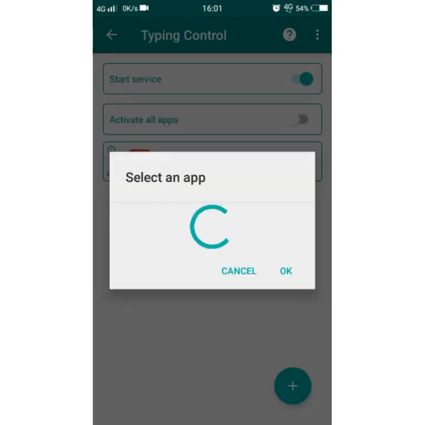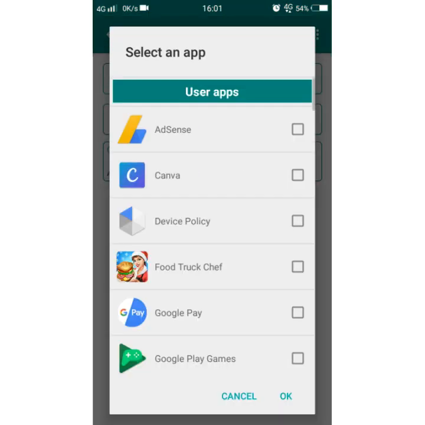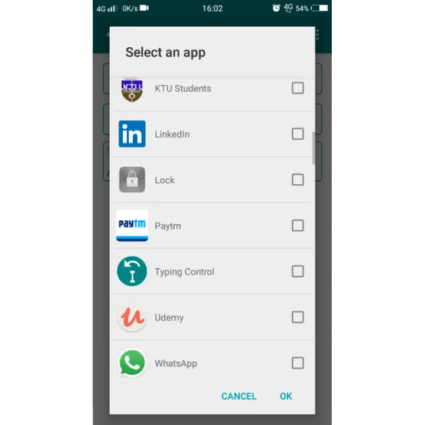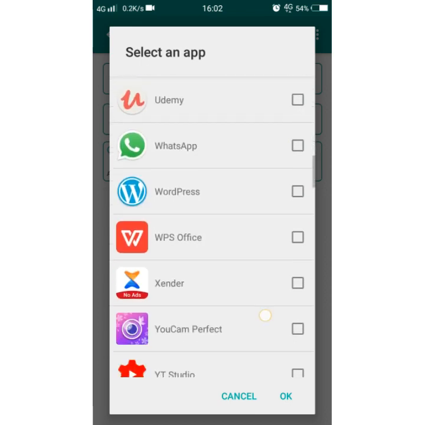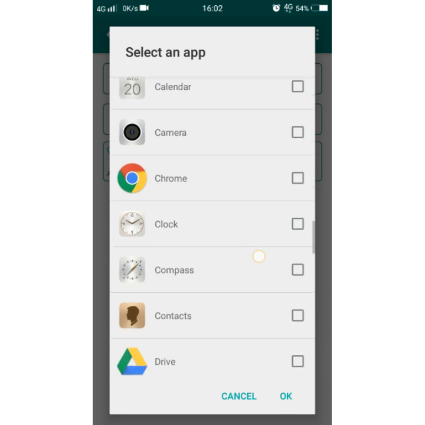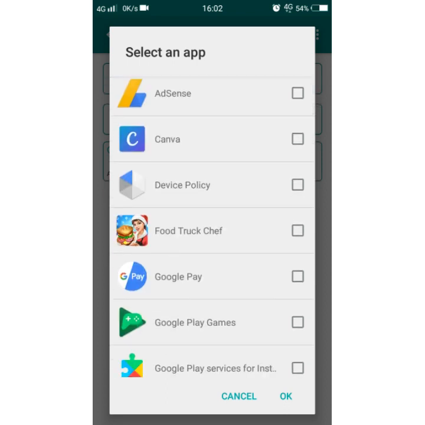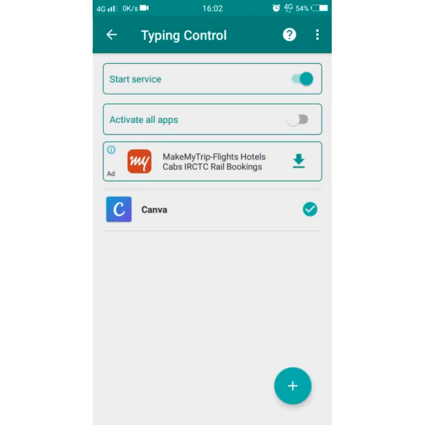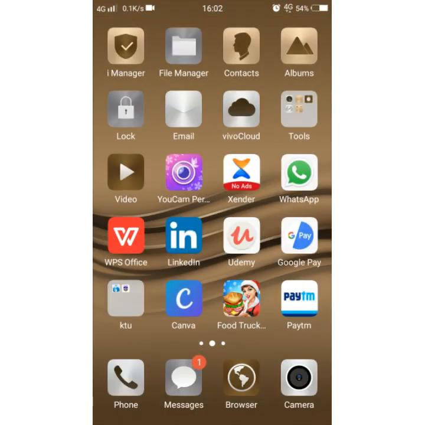tap this plus sign, and you can choose which app you need to use with your volume button in your Android phone. I will use the volume button in, what should I use, Canva. Yeah, right. And tap on OK, and then you can see the magic.